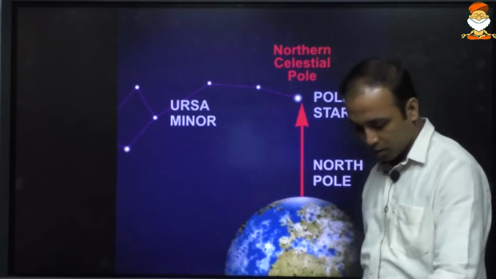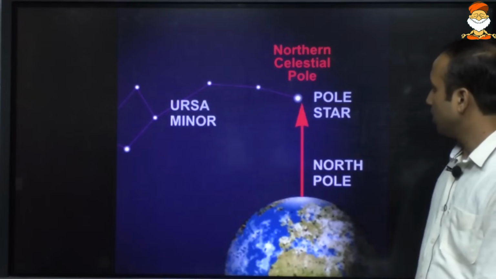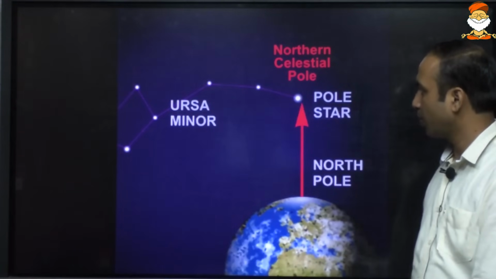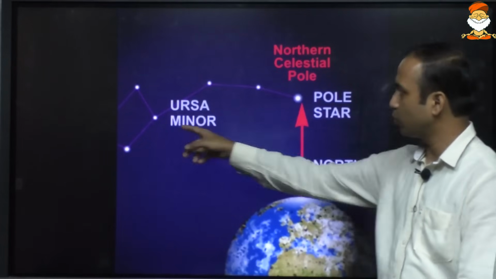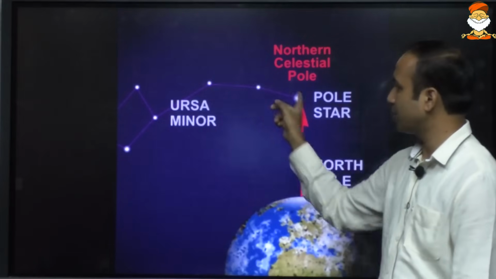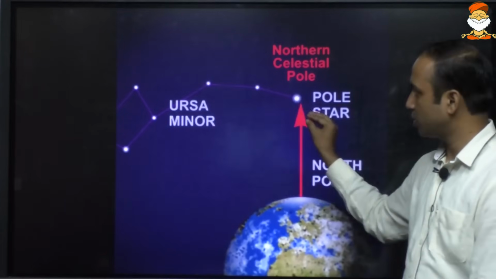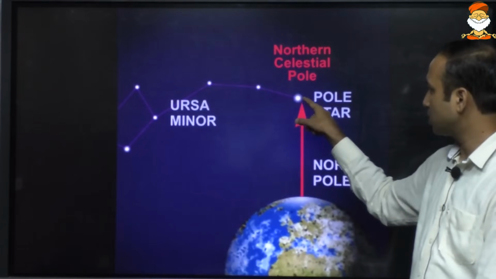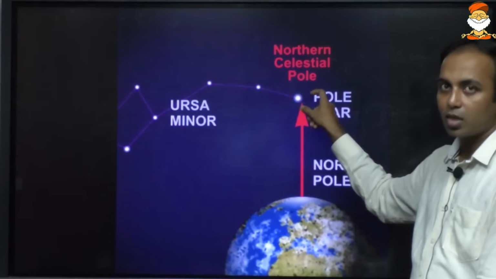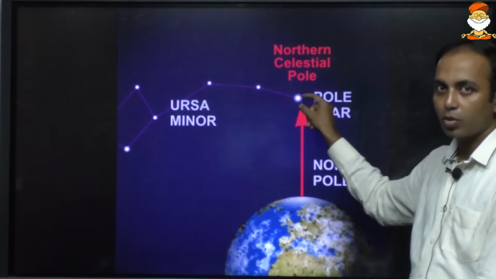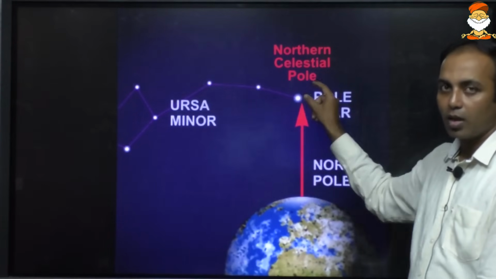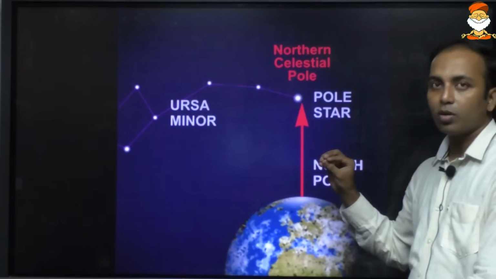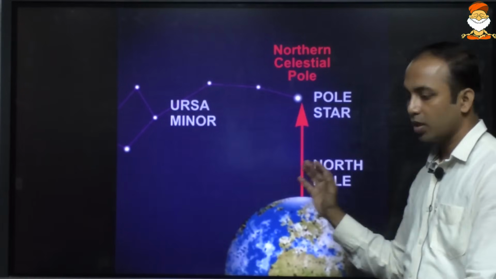One very important star, that is the pole star. So this is the constellation of stars, that is Ursa Minor, also known as Saptarishi. There are seven stars: 1, 2, 3, 4, 5, 6, 7. So this constellation of seven stars is known as Saptarishi or Ursa Minor, and the last star, which is also the brightest star, is known as the pole star. Why the pole star? Because it is located exactly above the North Pole, and this star is basically used for navigation purposes to find out the particular